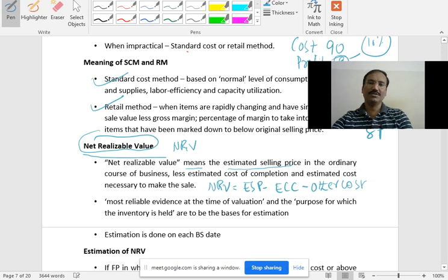You remember this equation and, by using this equation, you frame your theory.